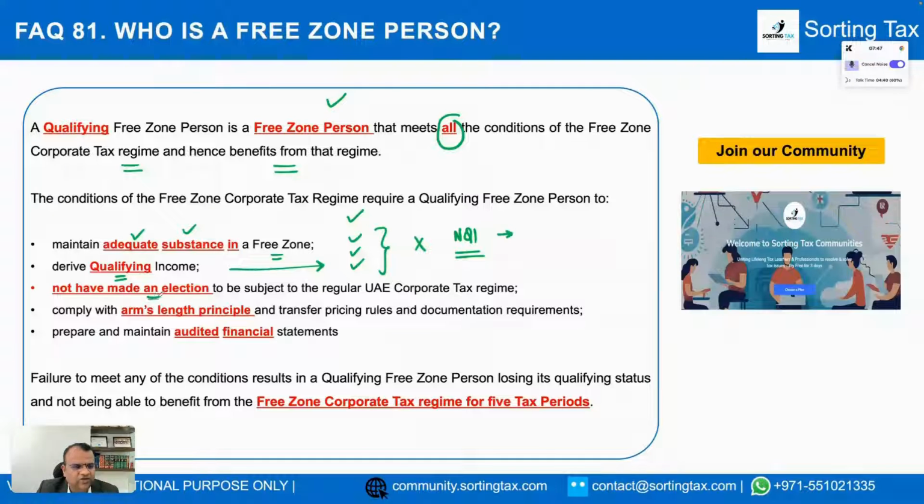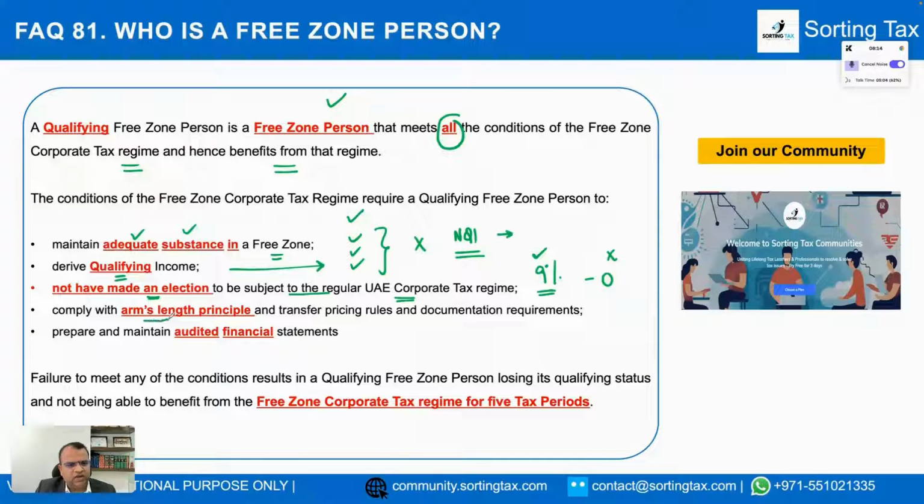Third, you should not have made an election to be subjected to the regular UAE corporate tax regime. What that means is you should not have made an election to be subjected to UAE corporate tax. Now, in some cases, the free zone person can say, I don't want to opt for a 0% tax regime. I want to pay 9% corporate tax and live with it. In that case, if you opted, obviously 0% is not applicable.